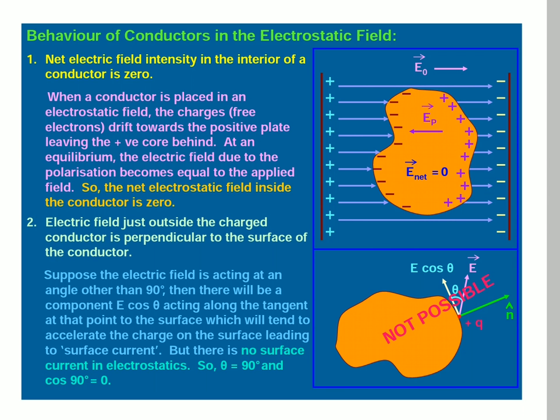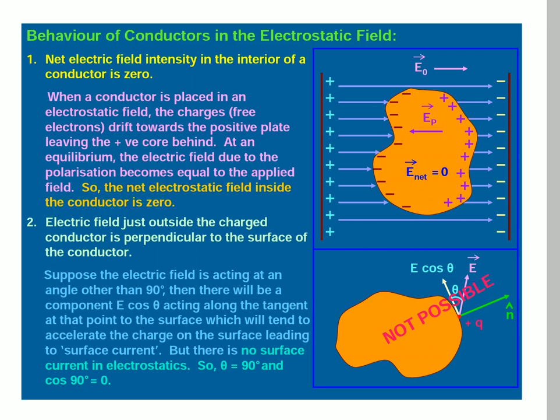Due to the electric field, there is attraction of unlike charges, positive and negative, and repulsion of like charges. See this example: all negative charges are drifted towards the positive plate, and all positive charges are drifted towards the negative plate. Since the external electric field and the electric field due to polarization are equal, the net electric field intensity inside the conductor is zero.